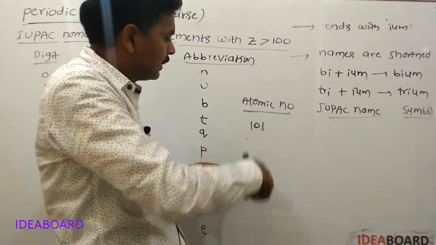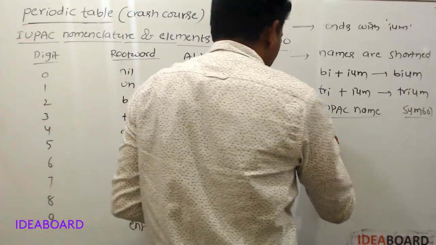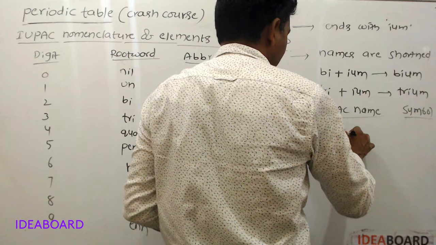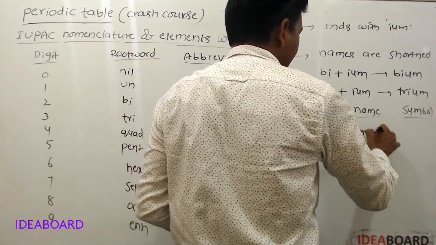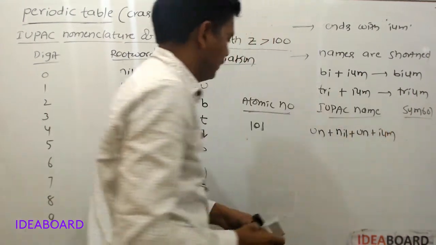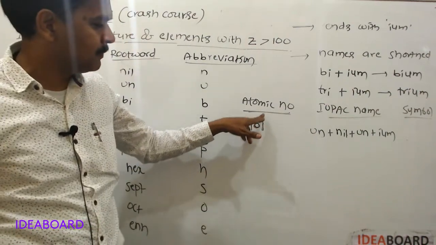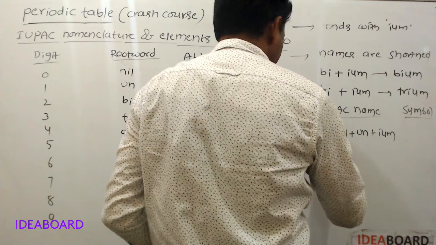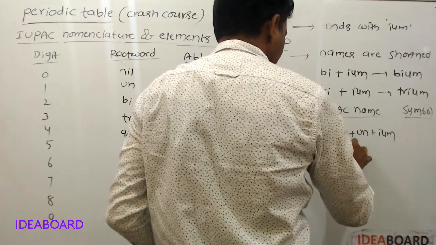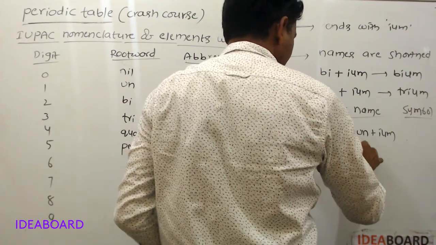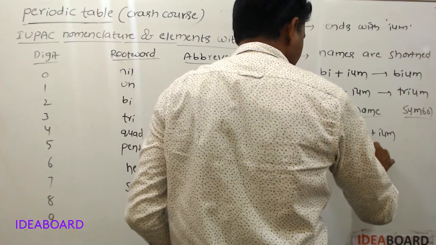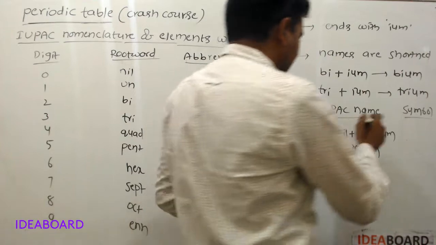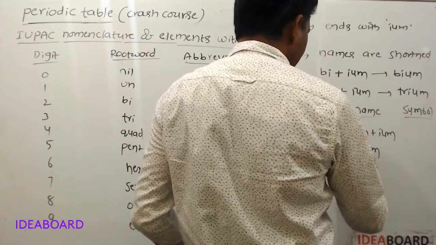Its name ends with IUM. Un plus nil plus un plus ium, unnilunium. So its name should be unnilunium. Symbol is Unu.